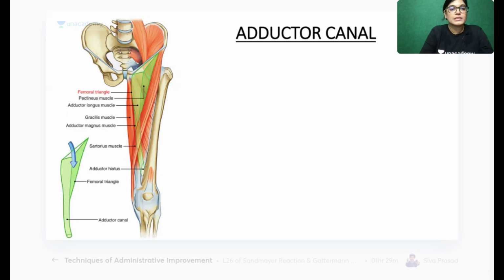So the first thing is that if you see the adductor canal, it's actually this point where this triangular structure which you are seeing here. This triangular structure.